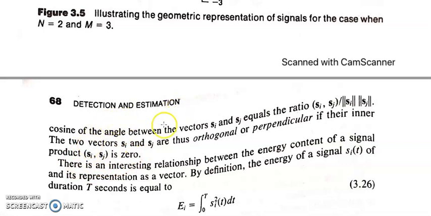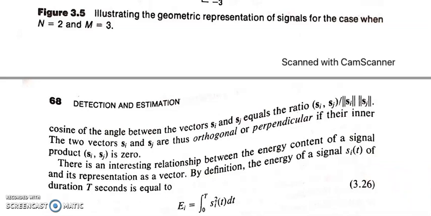Let us say there are two vectors A and B. The inner product of A and B can be written as |A||B| cos theta. If they are perpendicular to each other, theta becomes 90, and cos 90 is 0. So if the inner product is 0, both the signals are perpendicular to each other. This is how you find the cosine of the angle between two vectors.